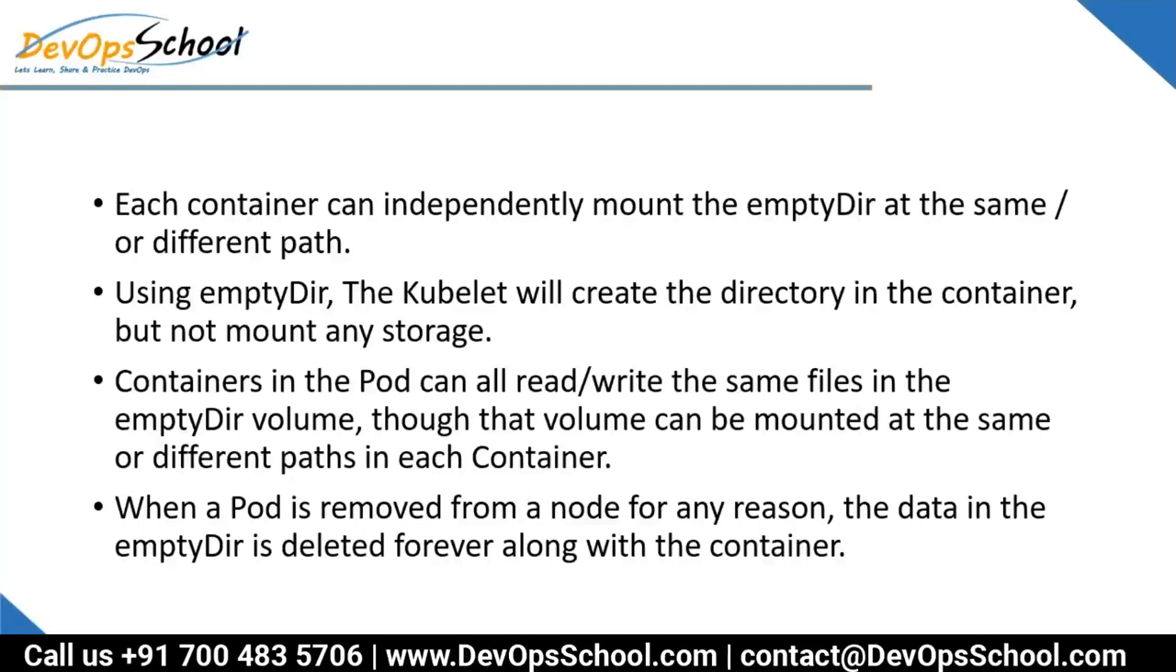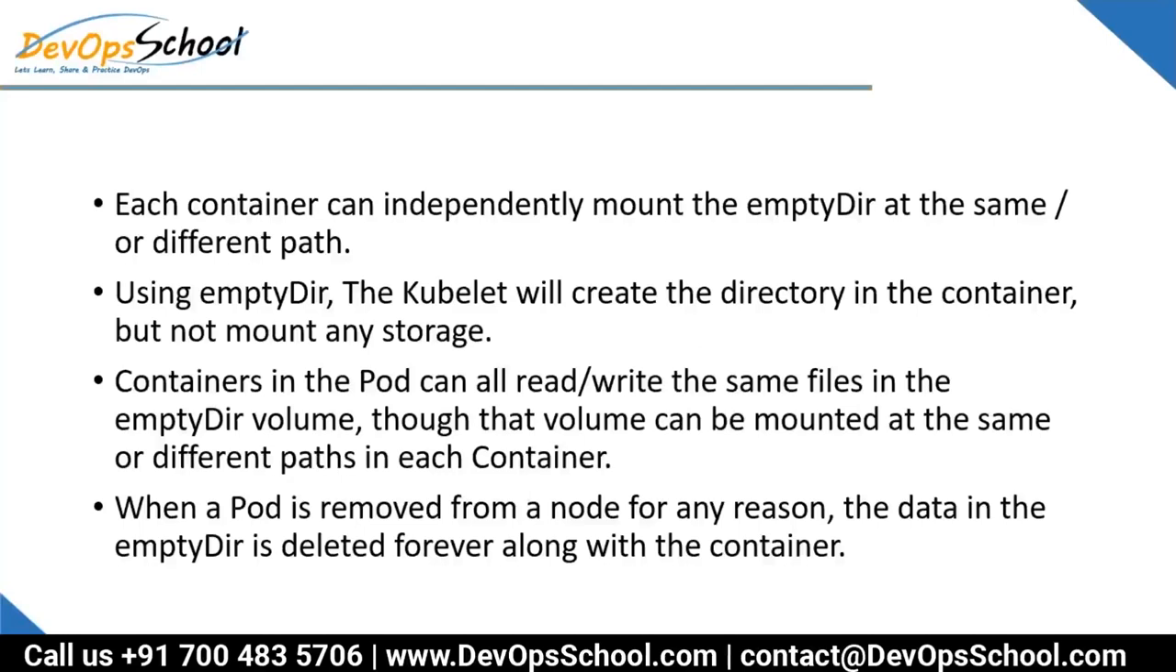Volumes can be mounted at the same or a different path as in the container. Last, this is important: when a pod is removed from the node for any reason, the data in the emptyDir is deleted forever along with the container. So emptyDir is basically an ephemeral volume. That means the pod is gone, data is also gone. Pod created, emptyDir will be created. Pod container got restarted inside a pod, emptyDir will be unaffected, and so on.